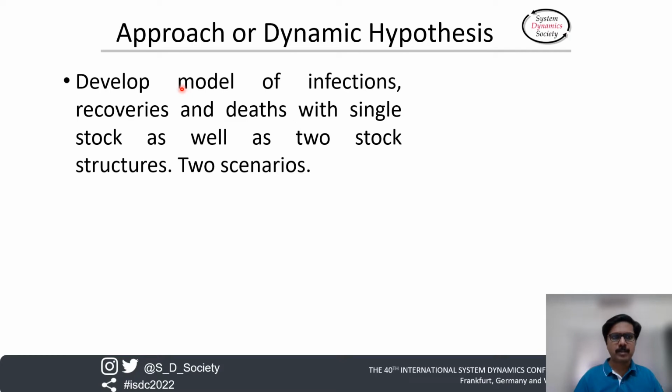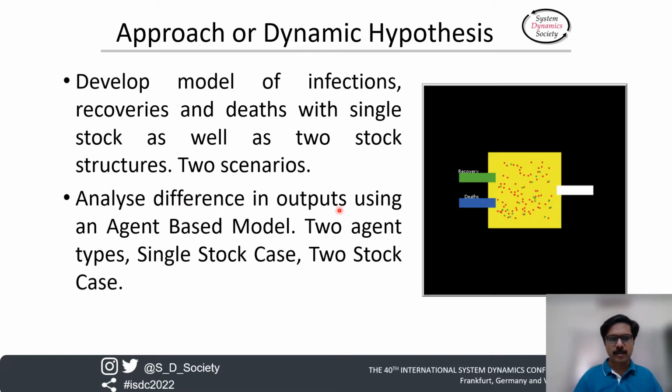The approach I've taken is to develop a model of infections, recoveries and deaths with single stock as well as two stock structures. I have considered recoveries and deaths because these are qualitatively different outflows, and considered two scenarios. One is a time delay for deaths of 20 days, the other a time delay for deaths of 25 days. Now I analyze the difference in outputs using an agent-based model.